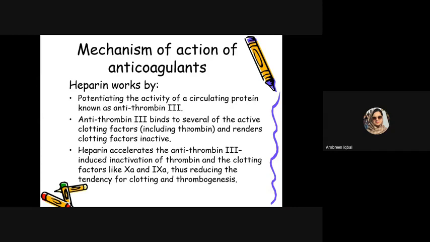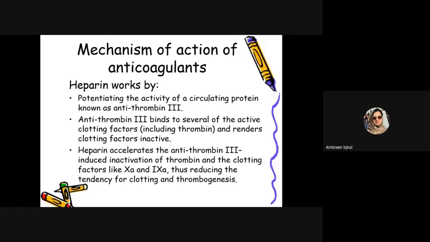But whenever there is a need to prevent coagulation, the heparin gets activated and antithrombin 3 attaches to it. After binding to antithrombin 3, it will inhibit the formation or activation of several clotting factors, thrombin, and renders these clotting factors inhibited. Heparin also accelerates the antithrombin 3-induced inactivation of thrombin and clotting factors like factor 10A and factor 9A, thus reducing the tendency of clotting and thrombogenesis. Thrombogenesis means formation of thrombus, and it also reduces the tendency of the clotting factors to promote coagulation.